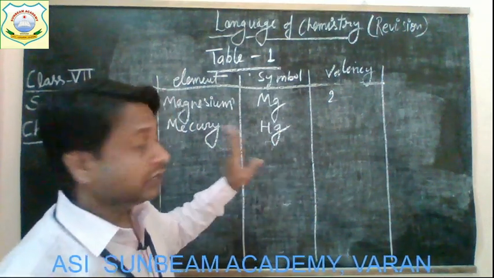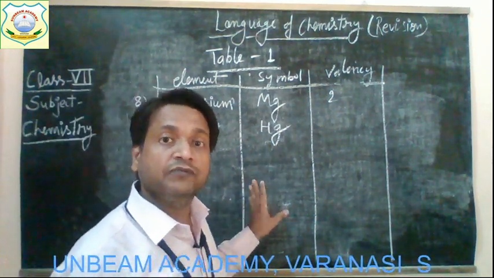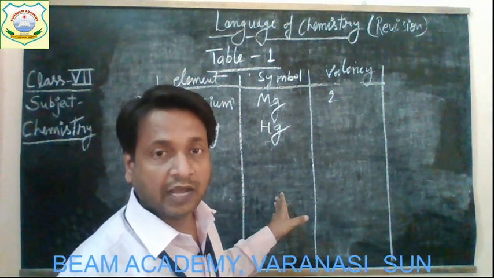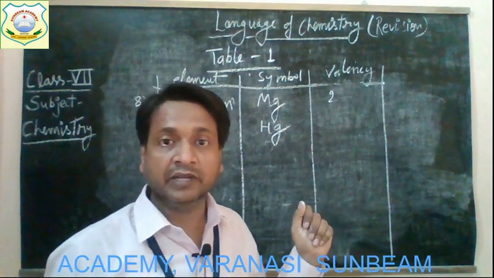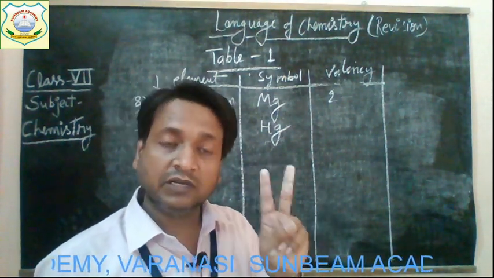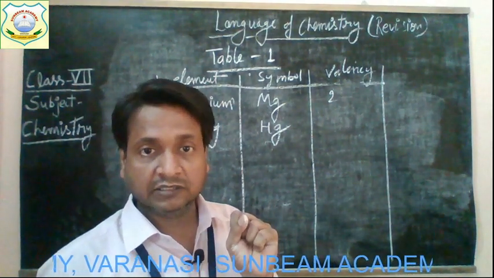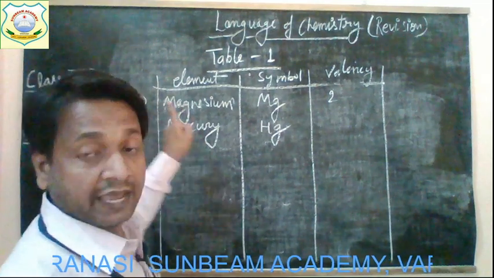Okay, now children, you must know that in most of the cases we have used the first letter of the name of that element, like we have used the capital C for carbon. In some cases we have used two letters of the name of those elements, like Mg. Okay, so magnesium, Mg.